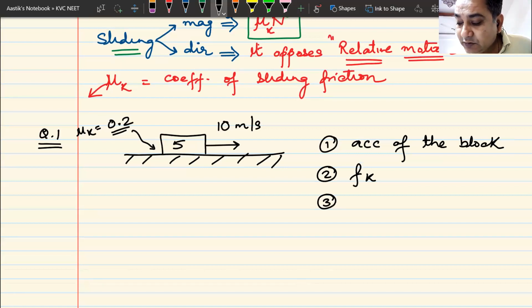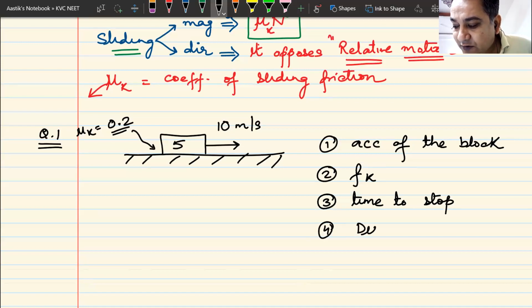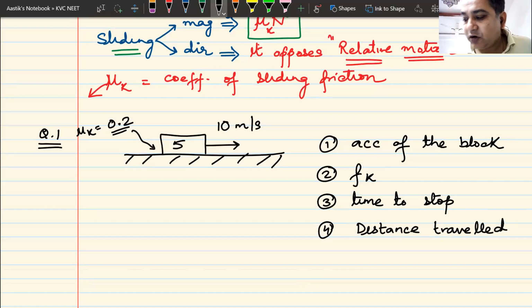Number 3, the time it takes to stop. So in one question, I have asked all the questions. And number 4, the distance traveled before stopping. Now you must understand that if there is friction, it will not keep on moving always. If there was no friction here, this block would keep on sliding forever. But now friction is there, so after some time it will stop.